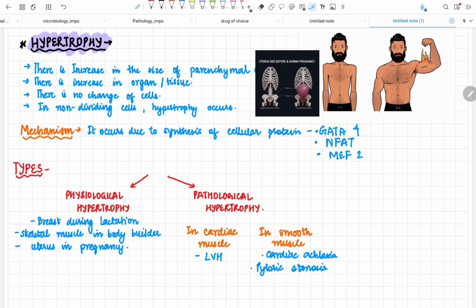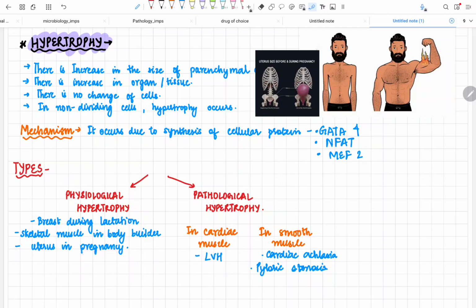Now, talking about the types: physiological hypertrophy and pathological hypertrophy. Physiological hypertrophy is usually seen during lactation in the breast, and in skeletal muscle in bodybuilders. You can see in the image that due to the hypertrophy of the skeletal muscle cells, there is an increase in the size of the muscle. Now, the uterus in pregnancy.